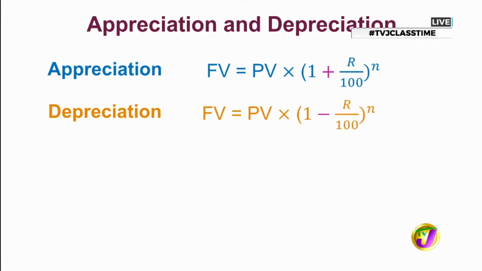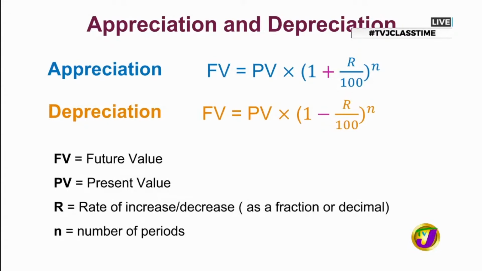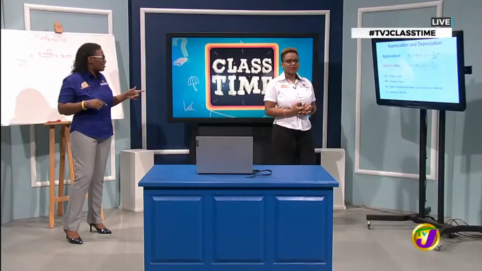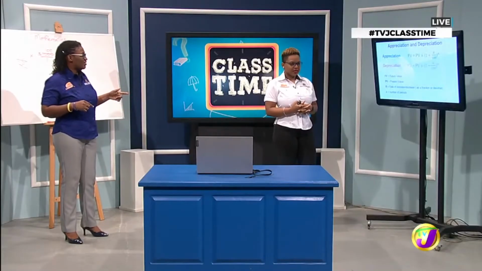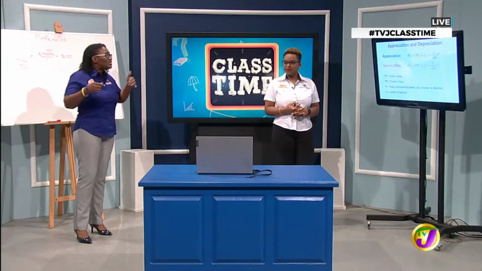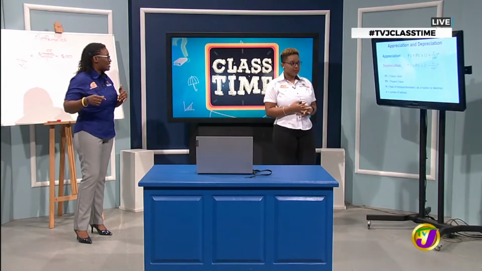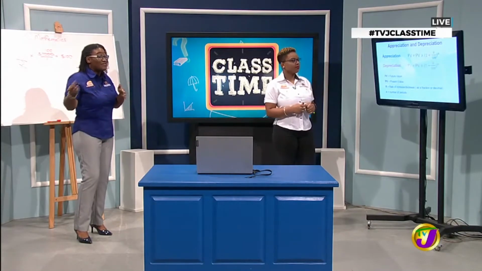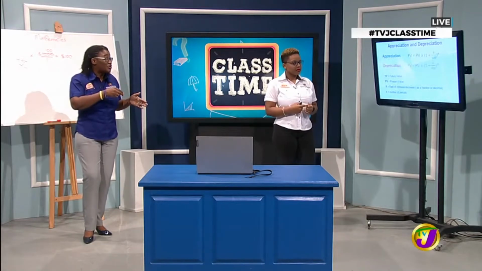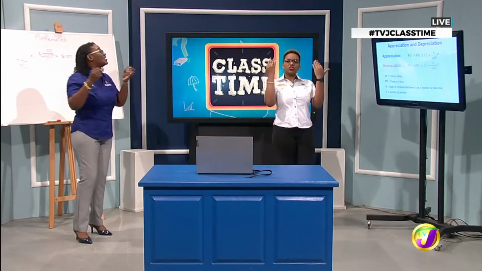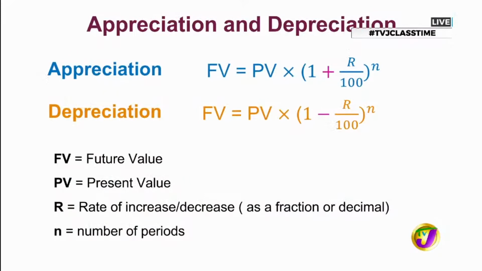What if Miss Ivy had purchased a car instead of a piece of land? It's losing that 10%, so that 10% could not have been added onto its value. It would have to be subtracted from its value. So it's no longer 100%, but now 90% if it's depreciating.